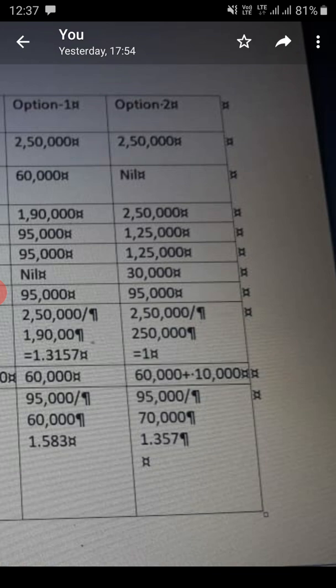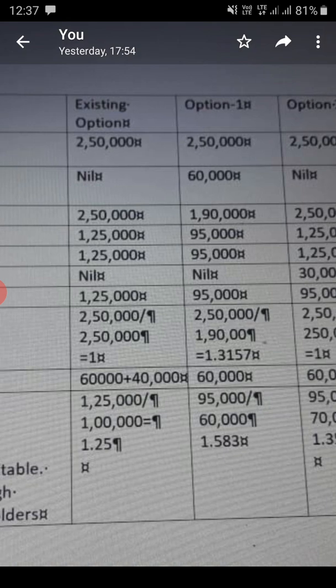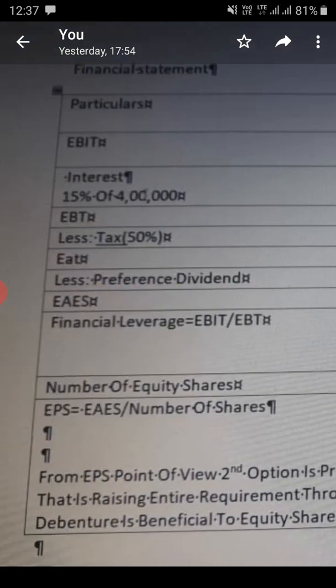So 1 lakh divided by 10 means 10,000 new equity shares. So 60,000 existing shares plus 10,000 new shares, totally 70,000. So 95 divided by 70, you will arrive at EPS as 1.357. So this is how to calculate EPS.